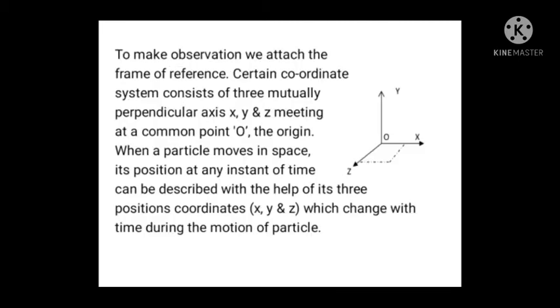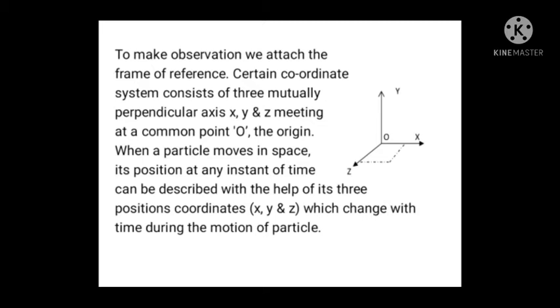To make observations, we attach a coordinate system to the frame of reference. The coordinate system consists of three mutually perpendicular axes x, y, z meeting at a common point O, which is called the origin. In the rectangular coordinate system, there are three axes: x, y and z. These three axes are perpendicular to each other, and the point of intersection of these three axes is called the origin.